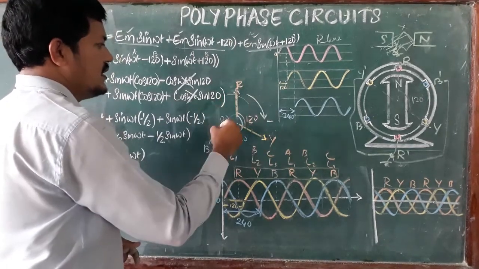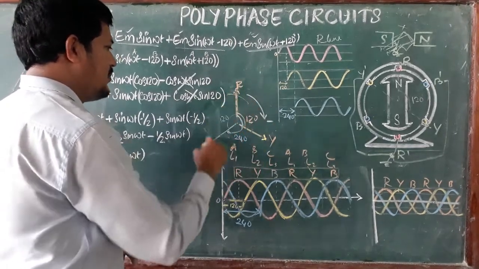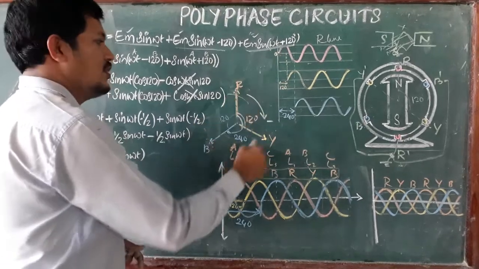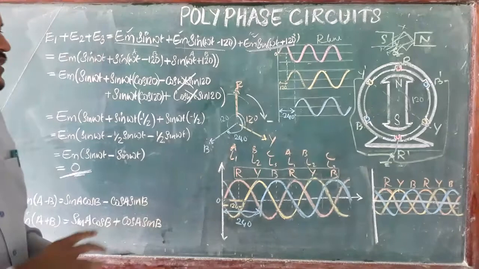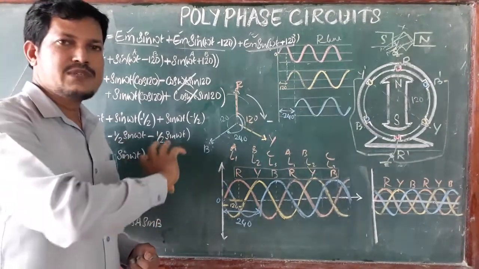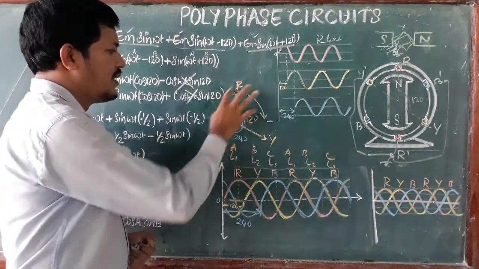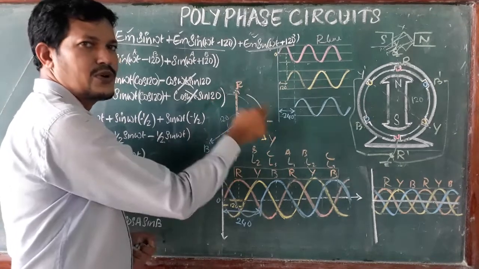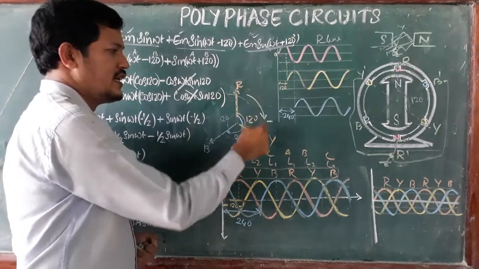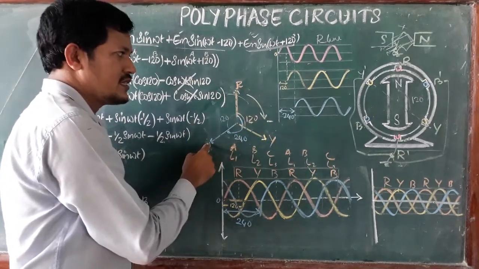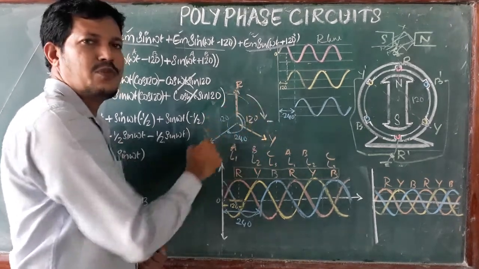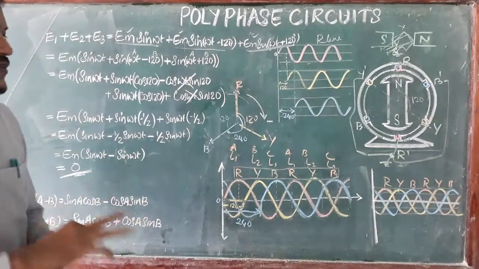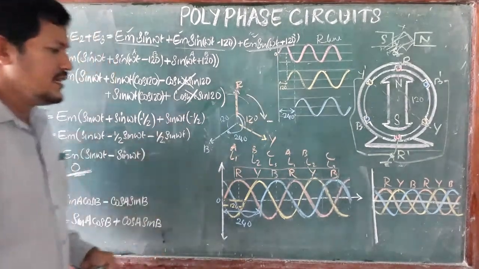Suppose it is interchanged to RBY. RBY means it is in the anti-clockwise direction. So in any motor we can change its direction very easily. RYB means the motor is rotating in clockwise direction. Suppose the sequence is changed to RBY, then the motor rotates in the opposite direction. Just by changing the sequence, we can rotate it in the other direction.